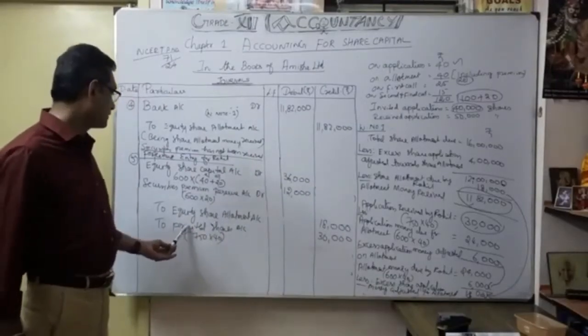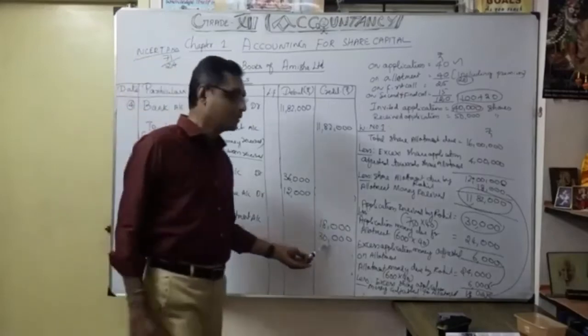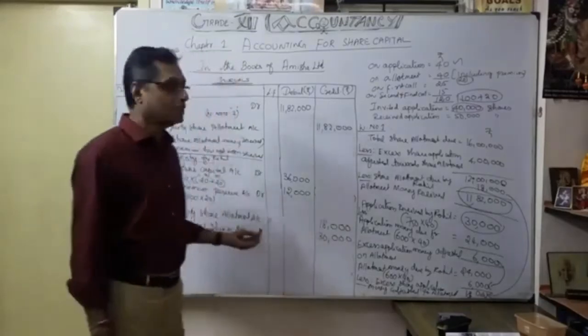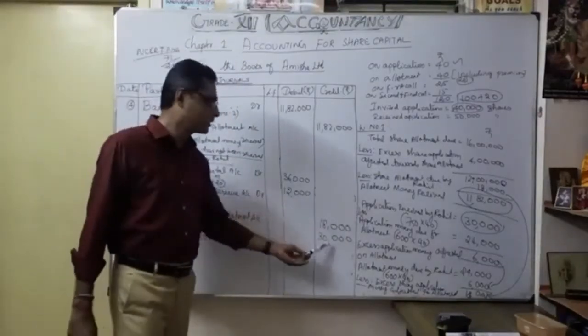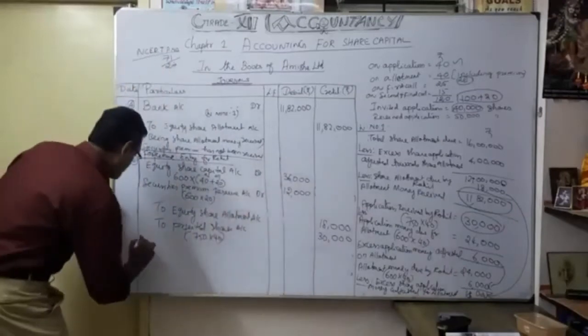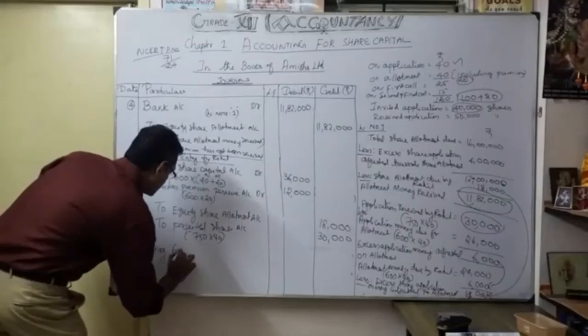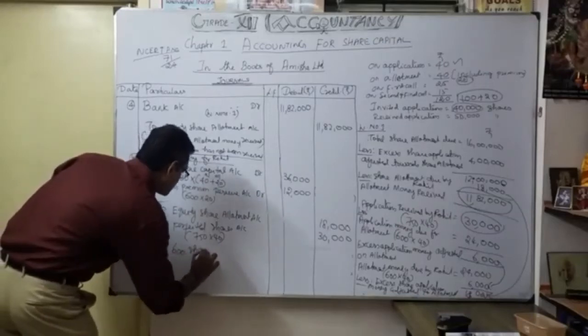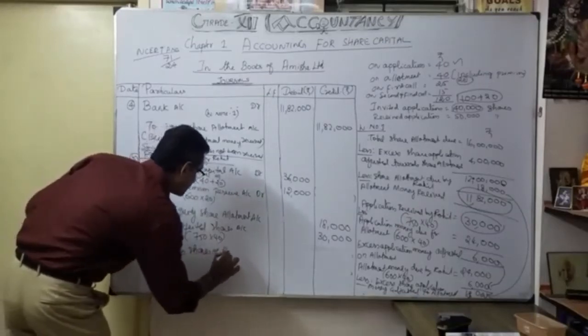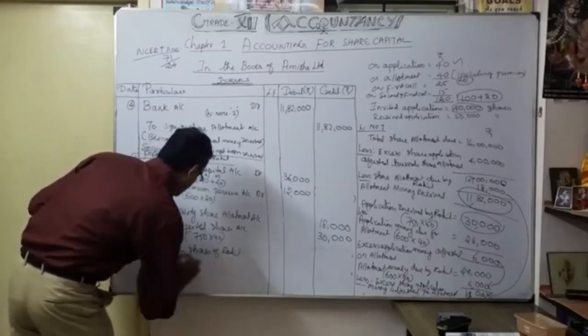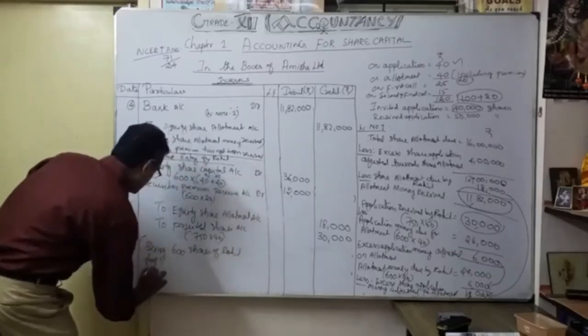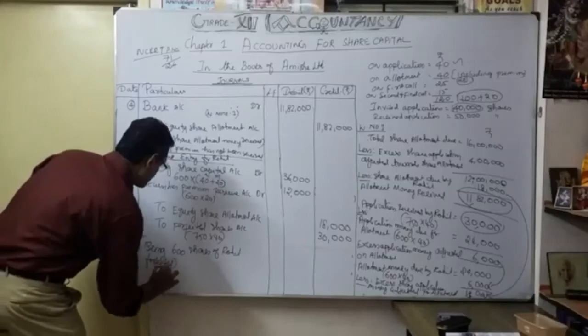You have to write forfeited shares account 30,000. The company took the money. So naturally both sides 48,000 tally. On narration being: 600 shares of Rohit forfeited. So this is the entry you are going to pass.